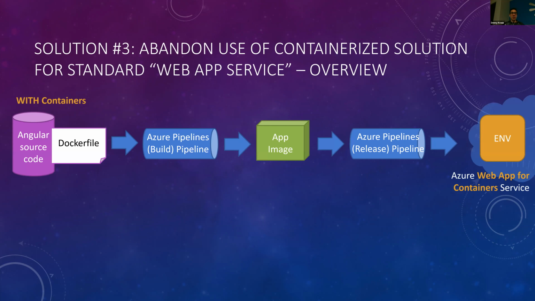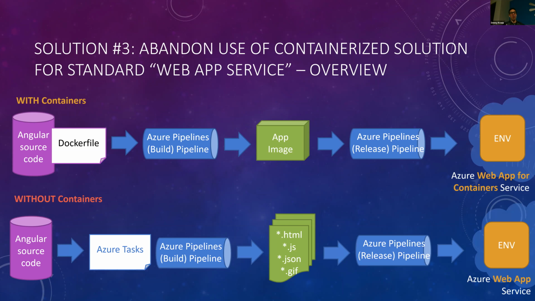So next, I considered something else that I had seen some online help for, and that was maybe we should just abandon the use of the containerized solution altogether and instead host our application on the default web app services. If you recall, when we're building for a container, it's the Docker file that really declares exactly what is built. It builds an app image, and that app image is funneled to a proper environment based on the release pipeline.